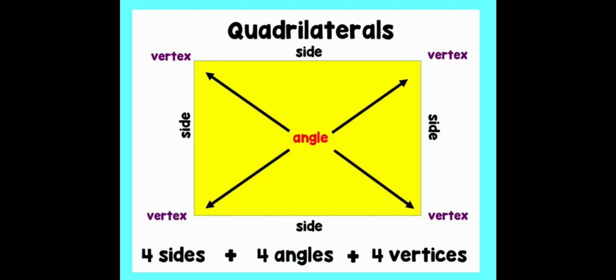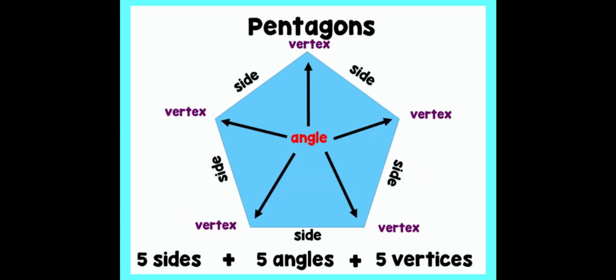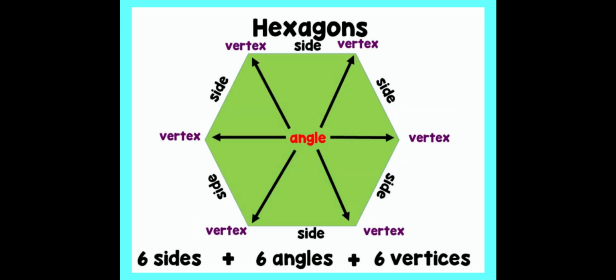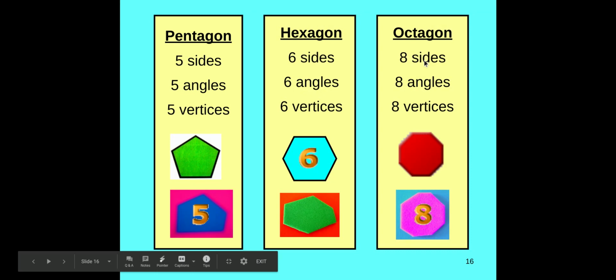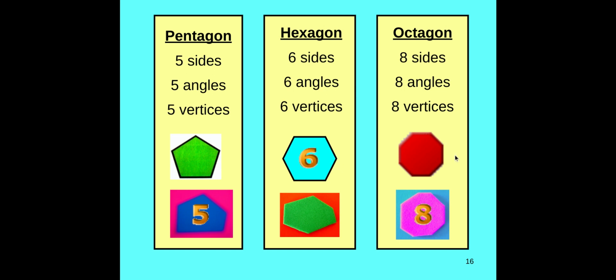And like we said, quadrilaterals have four of everything: four sides, four angles, and four vertices or corners. Pentagons have five of everything. Hexagons have six. Hex means six. And we could go on and on and on. Octagons have eight, but they have the same amount of each item.